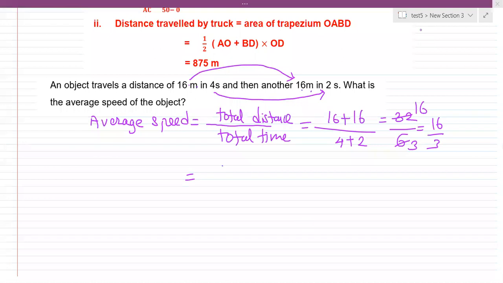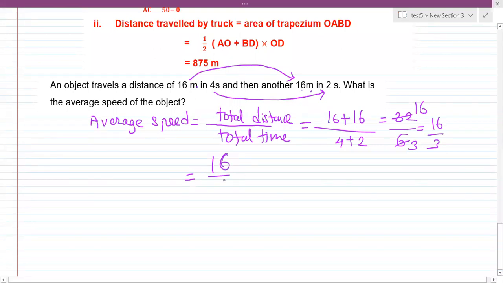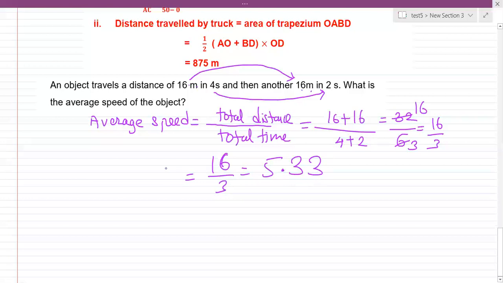Good. So the final answer is 16 by 3. You divide: 3 5s are 15, 1 is carried, you put the decimal point, it becomes 10, and 10 can be divided by 3, 3. That's it. So this is your answer. What would be the unit? Meter per second. Good. This is average speed, right? Correct. So the unit would be meter per second.